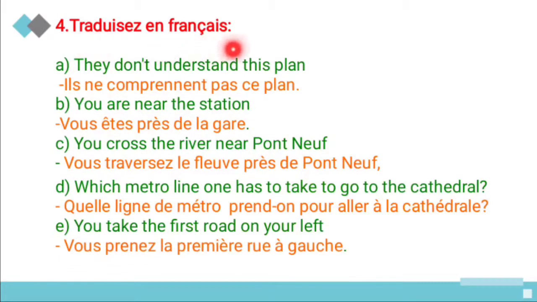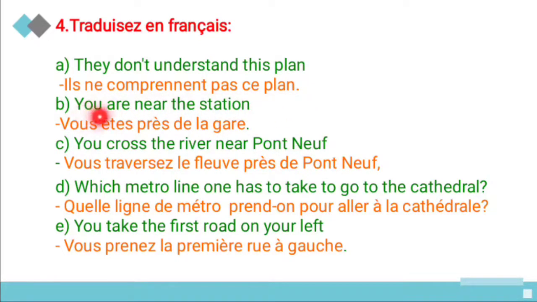And fourth one is traduisez en français. You have to translate the sentences into French. See the first one. They don't understand this plan. So the subject is what? Ils, and the sentence is negative. For the negative sentence we can use ne pas. Ne is used before the verb and pas is used after the verb. Okay. So ils ne comprennent pas ce plan. So ce plan is this plan.